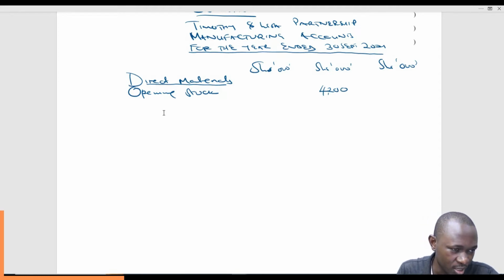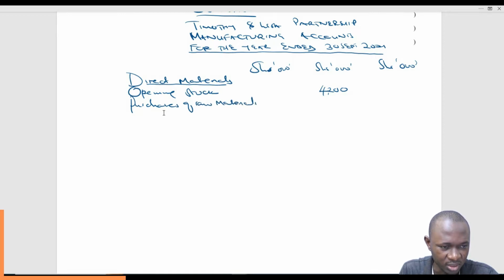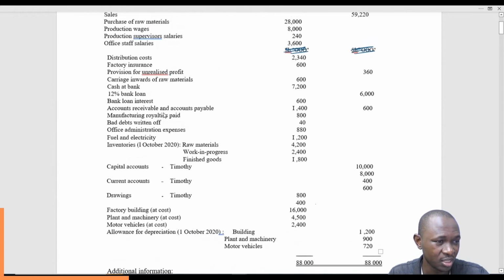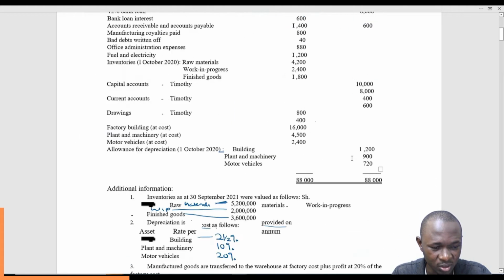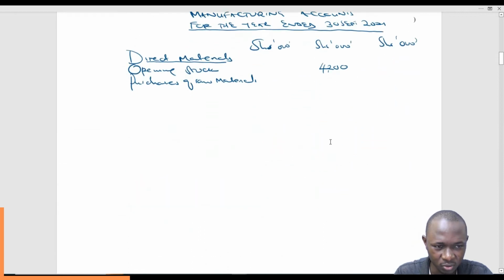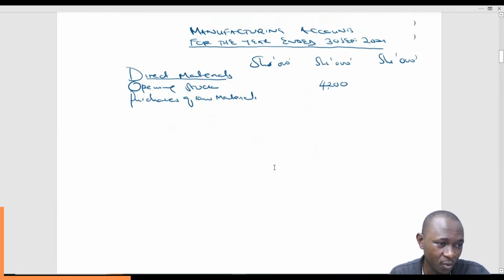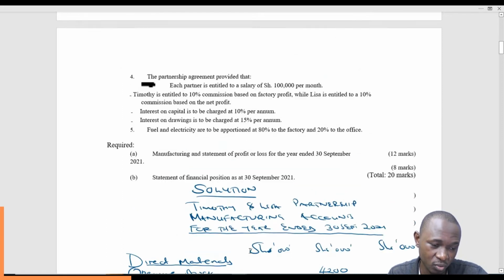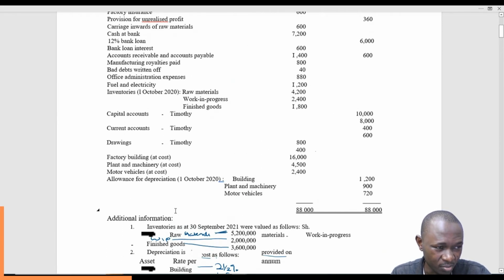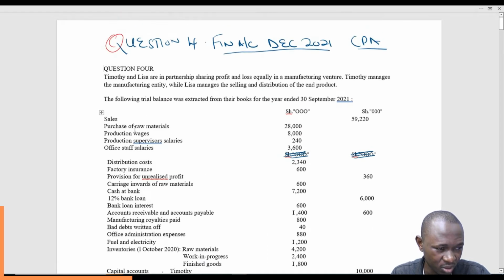So opening stock, then we add purchases, and the purchases we are talking about here are purchases of raw materials. Let's check the question. Do you have that in the question? Purchase of raw materials, the second item. Yeah, we have purchase of raw materials, 28,000. And if there are workings on these purchases, then we better do the workings on the innermost column. That's the reason we have the 3 columns.